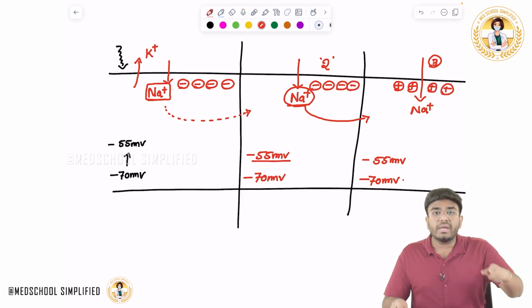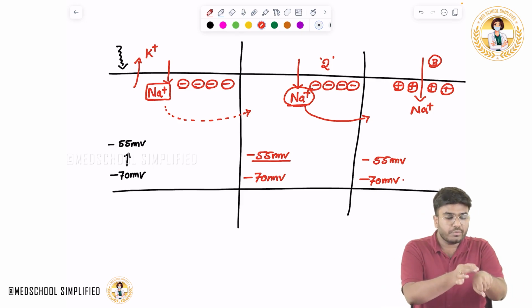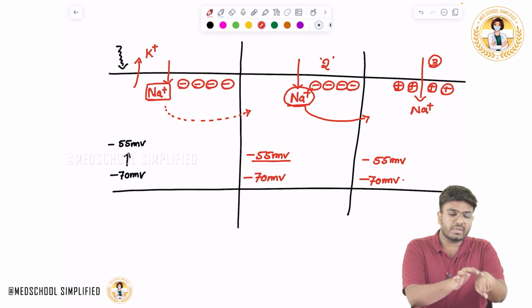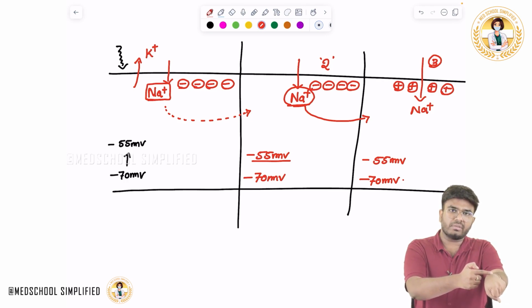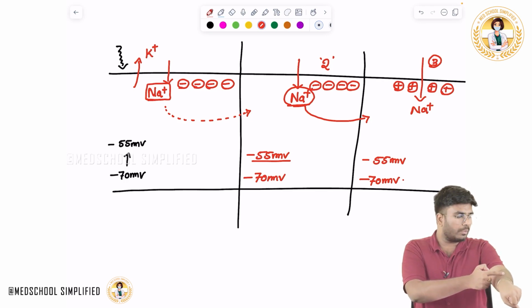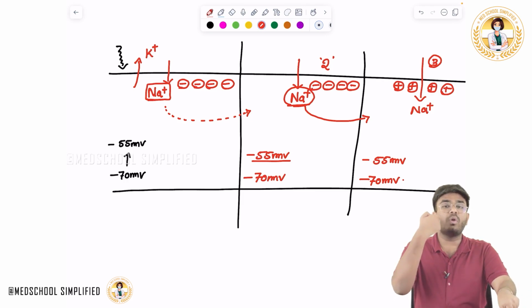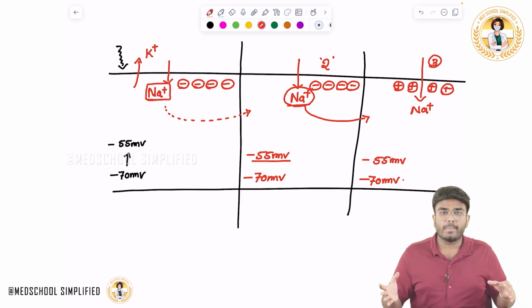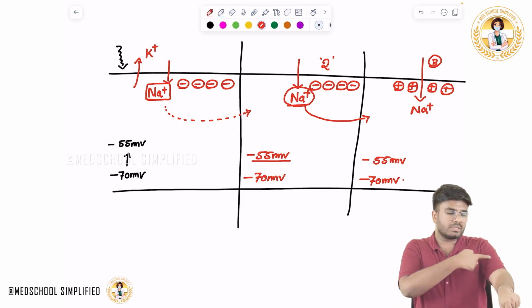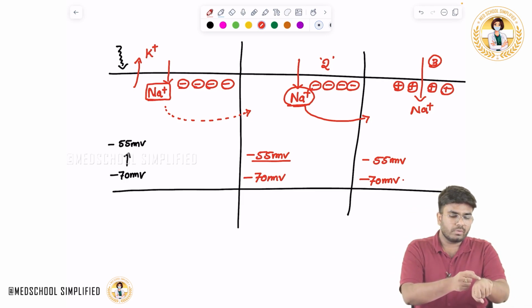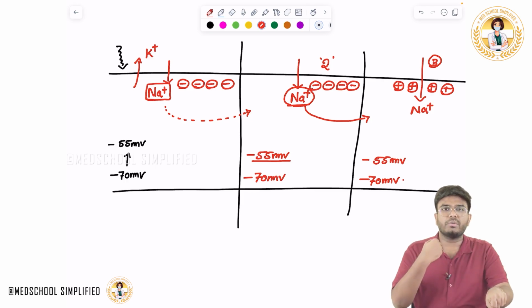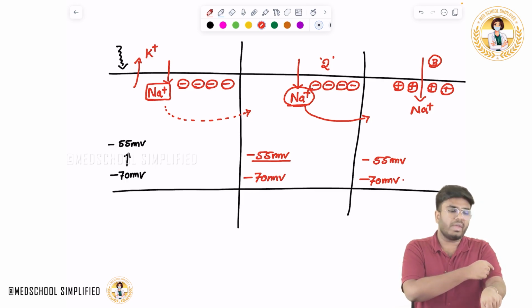So this is self-propagating. Once you stimulate a neuron like this, depolarization is happening continuously. One area is going to stimulate the other, one area is going to stimulate the other. So that wave of depolarization continues throughout the membrane of the neuron. Neurons are going to the central nervous system, so it is going to continue. So this is how the wave of depolarization is going, followed by the wave of repolarization.